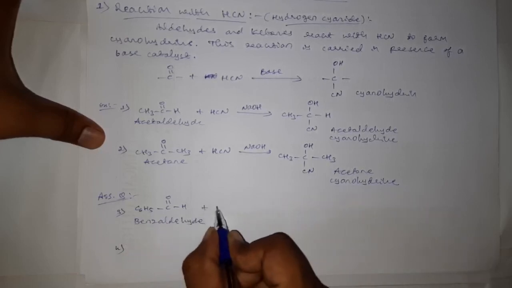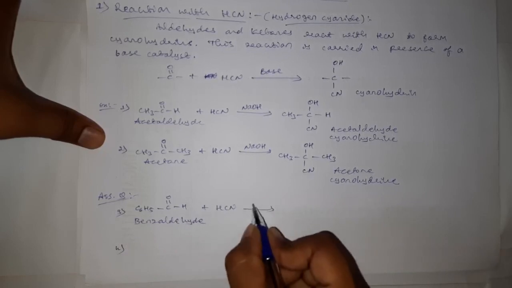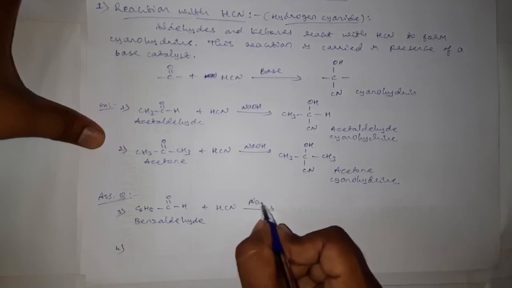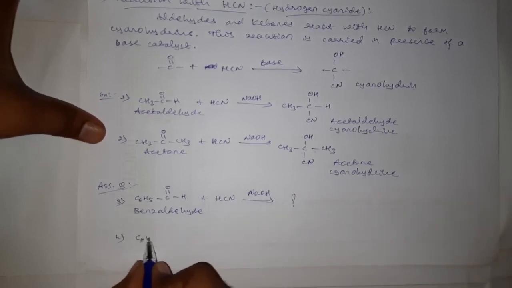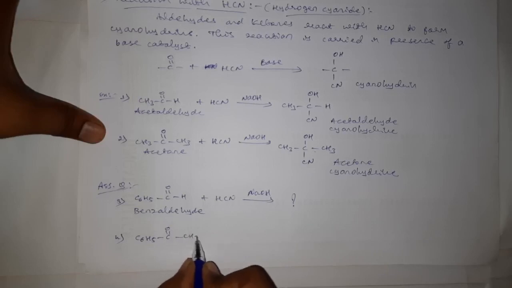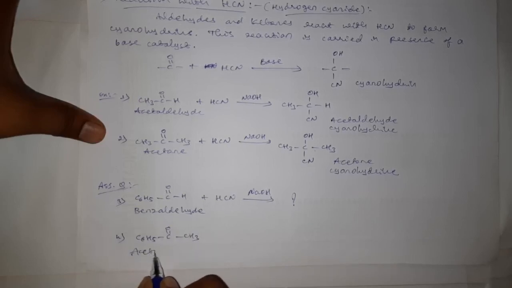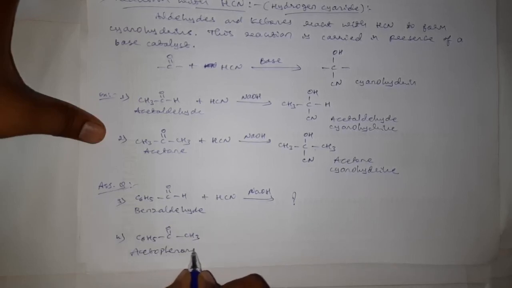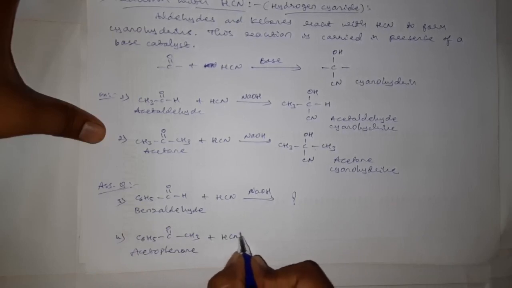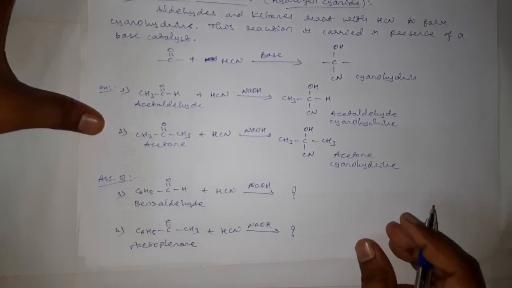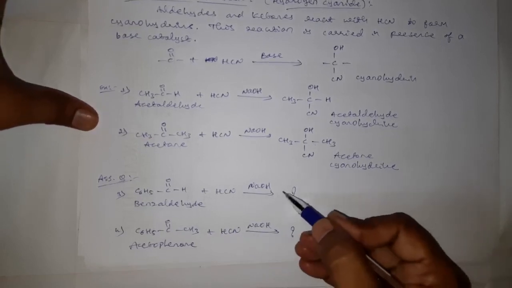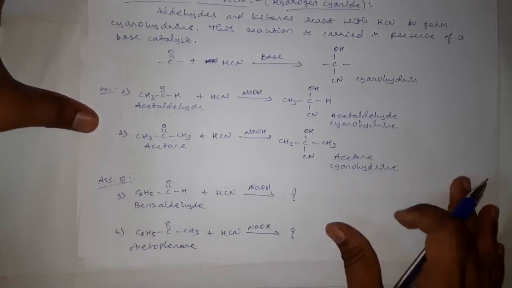When benzaldehyde is treated with hydrogen cyanide in presence of NaOH, what product will we get? And when C6H5 C double bond O CH3, that is acetophenone, is treated with hydrogen cyanide in presence of NaOH, what product will we get? Write the products for these two reactions. This is the assignment question.